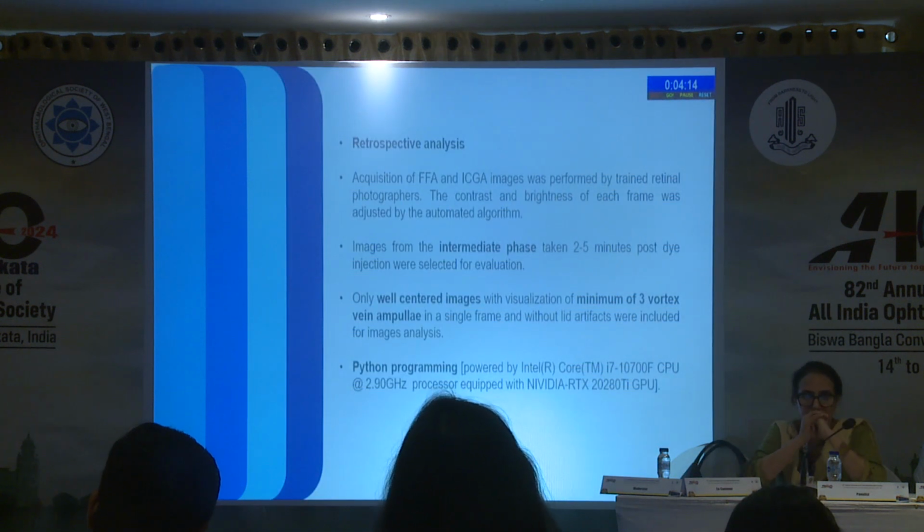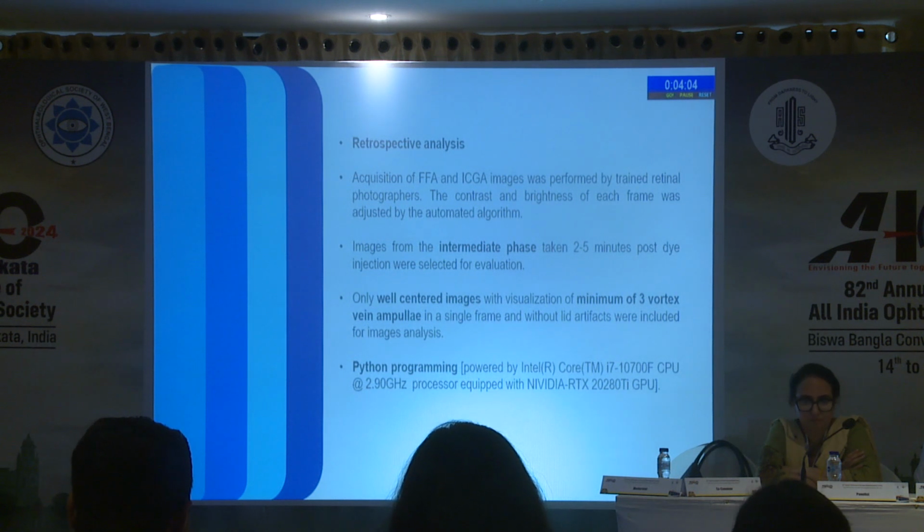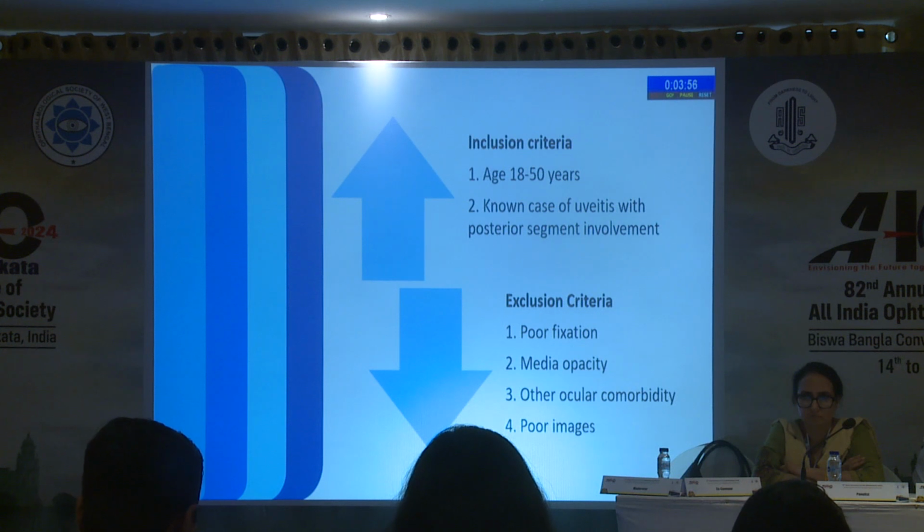All these patients underwent FFA and ICG, and images from the intermediate phase were taken for image analysis. Only well-centered images with visualization of a minimum of 3 vortex vein ampullas were included, and a Python program was used to analyze the images and calculate the various choroidal vascular parameters. The exclusion criteria included poor fixation, media opacities, other ocular comorbidities, and poor quality images.